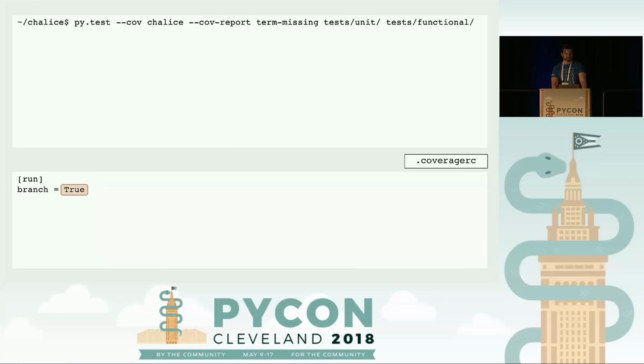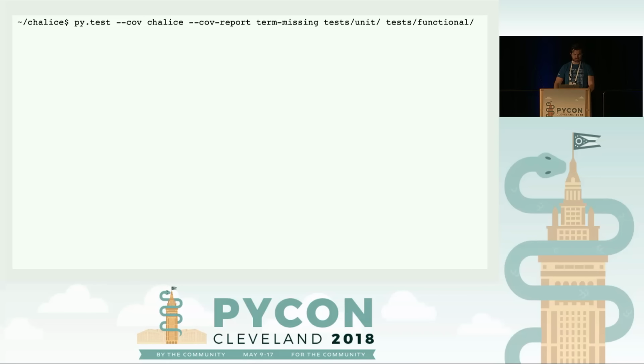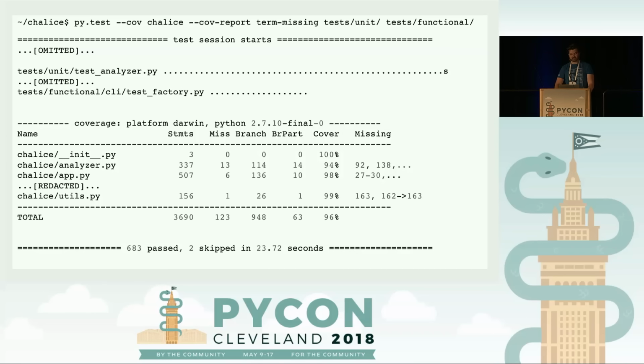And if you run pytest again with coverage, you'll get the following. You'll see there is a branch column, which tells you how many branches you went over, and also a partial branch column saying how many branches you missed. And also notice that the coverage went down from 97% to 96% because we are missing some branches.